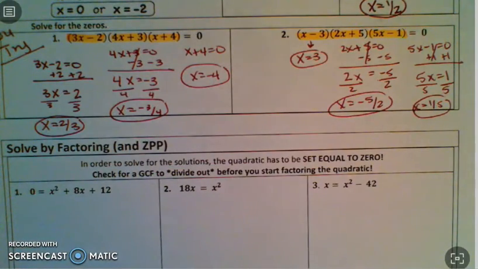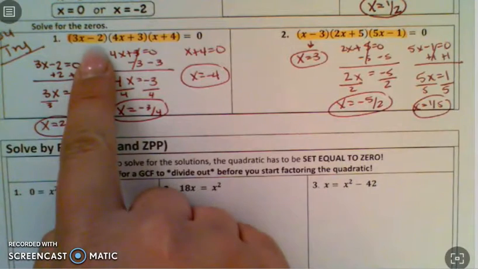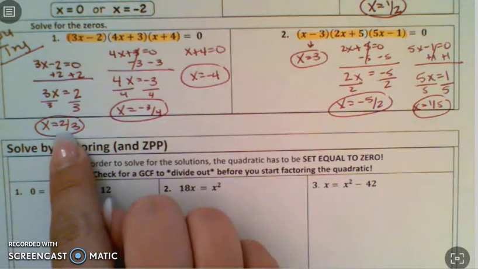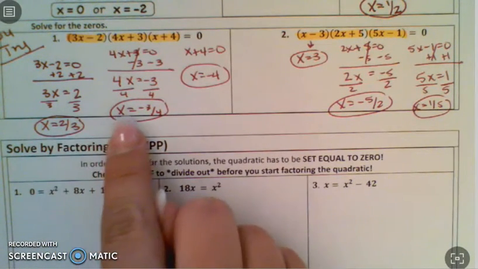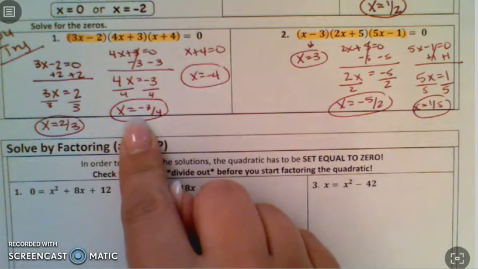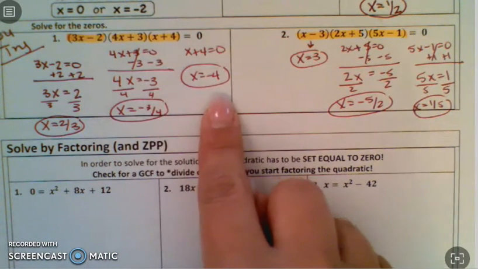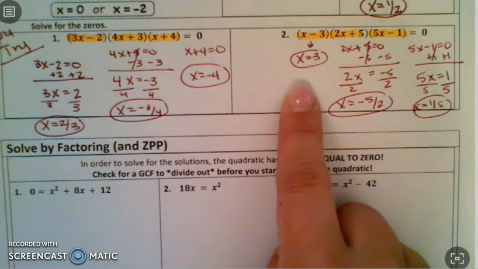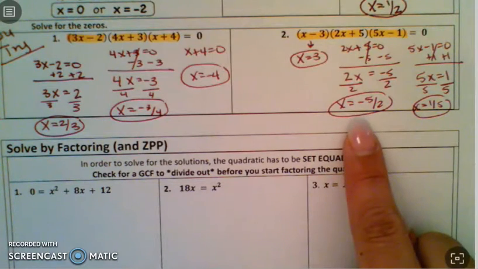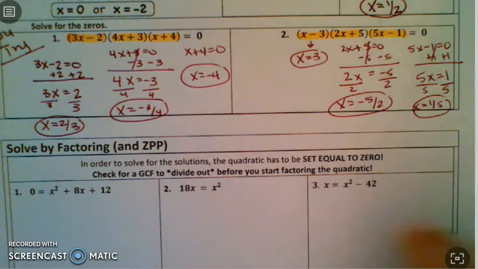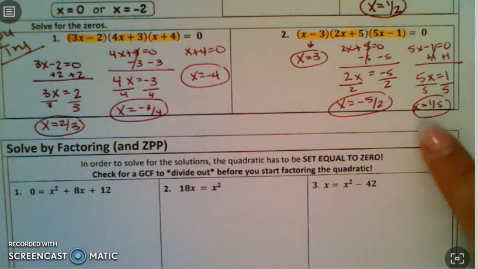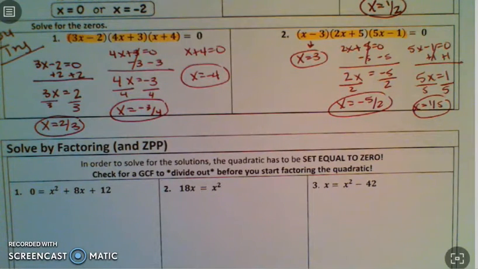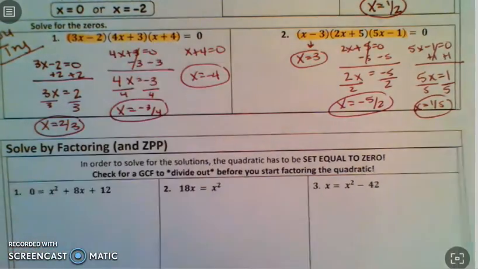Okay, so for number 1, you should have gotten from the 3x minus 2, x equals 2/3. The 4x plus 3 gives you a negative 3 over 4, and the x plus 4 gives you a negative 4. On number 2, the x minus 3, you switch the sign, so x equals 3. 2x plus 5 gives you a negative 5 over 2, and 5x minus 1, the last one, gives you a positive 1 over 5. So that's if they're already factors for you, right? They're all in separate parentheses.